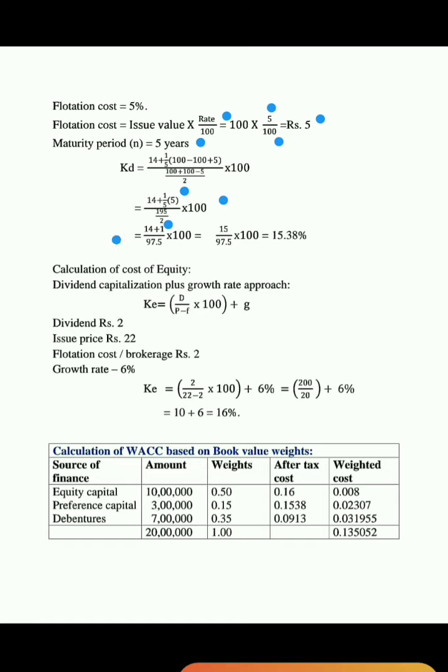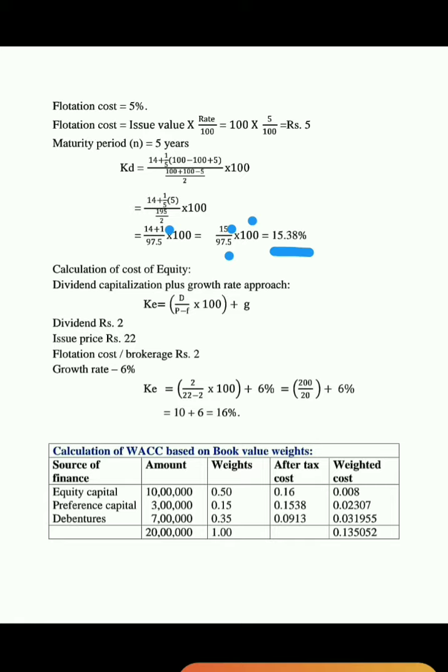So 14 plus 1, divided by 97.5, into 100, that is 15 divided by 97.5 into 100, which is equal to 15.38.